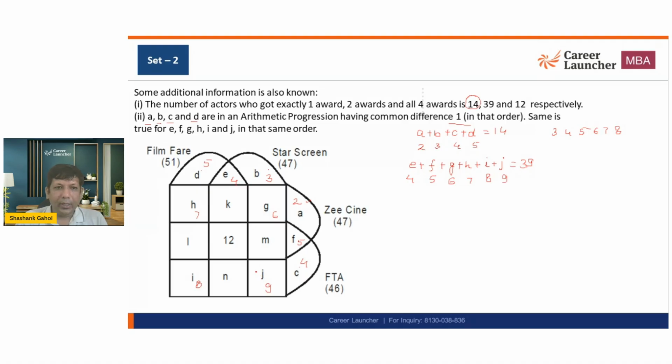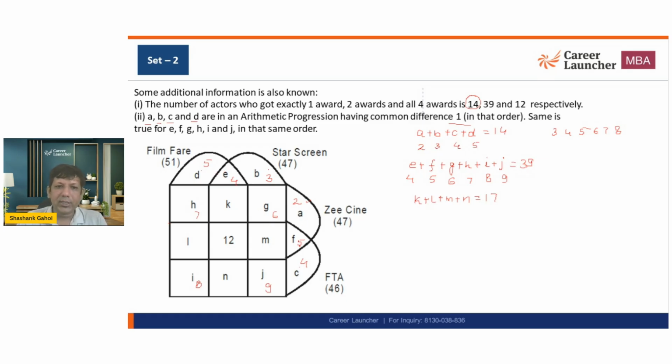Okay. And I also know that K plus L plus M plus N is equal to 17. So what I'm going to do, I'm going to go for FTA.